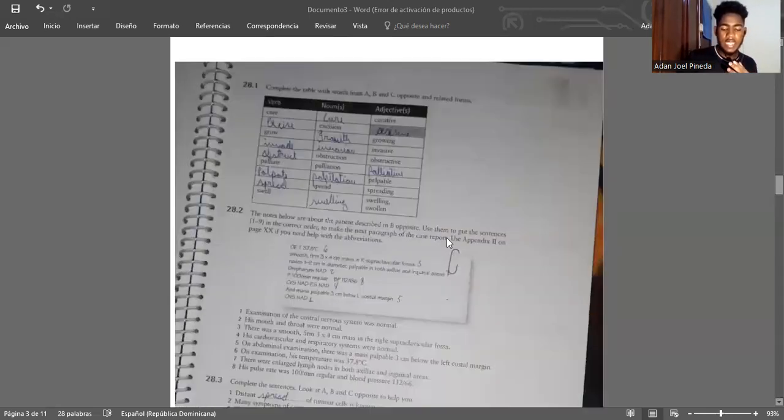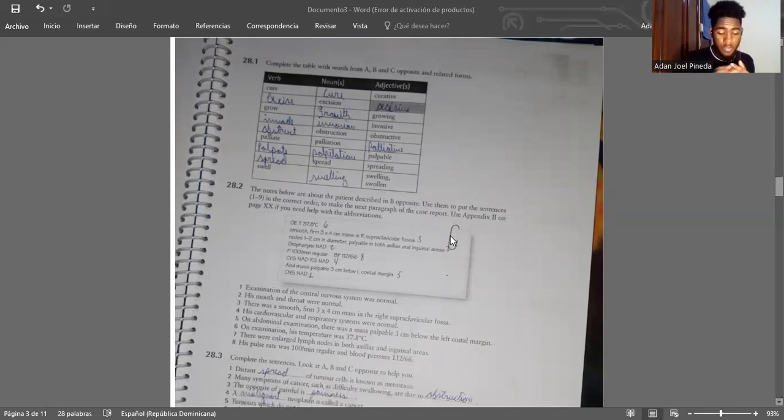Chapter 28. Oncology. 28.1. Complete a table with words from A, B, and C opposite in the related forms. Verbs, nouns, and adjectives. Cure, curative.